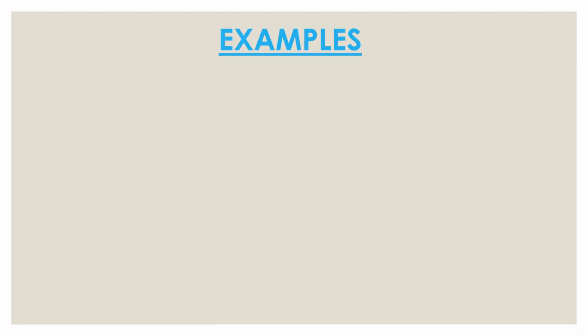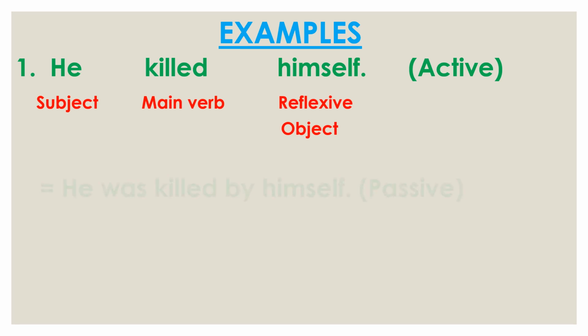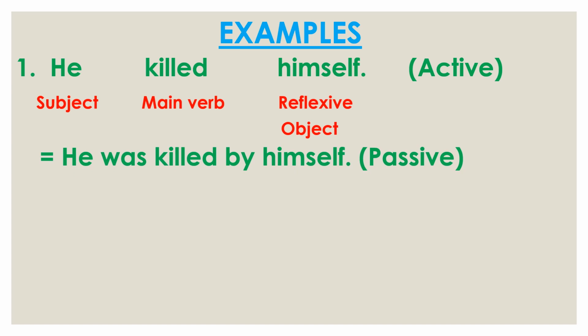Now see some examples. The first example: he killed himself. Here he is the subject, killed is the main verb, himself is the reflexive object. So himself cannot be used as a subject. So we need to use he again, because the subject in the active voice and the subject in the passive voice will be the same in this case. So we use he. Then was as the helping verb, because killed is in past form. Then the third form of killed. Then by, then the reflexive object himself.